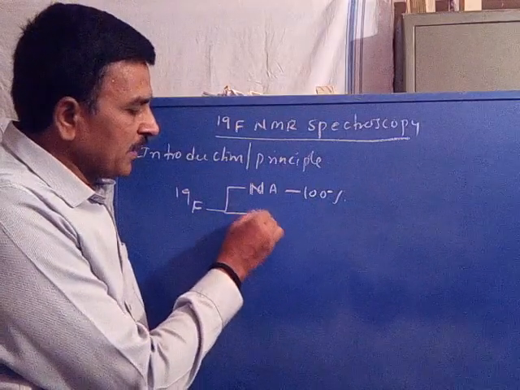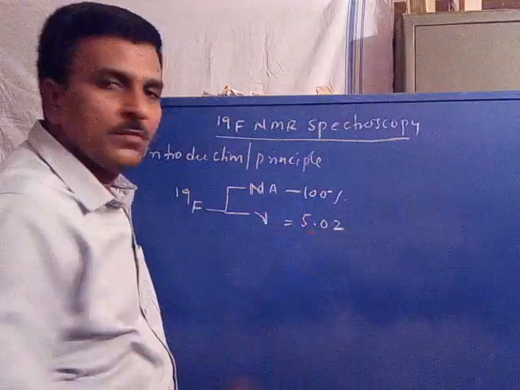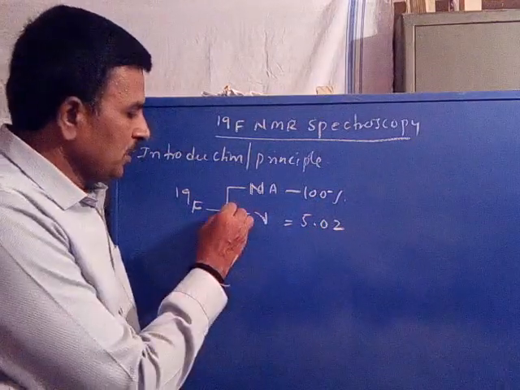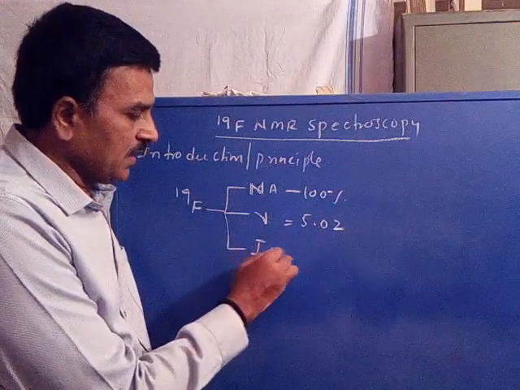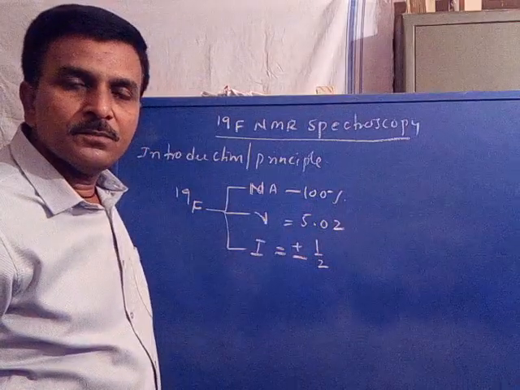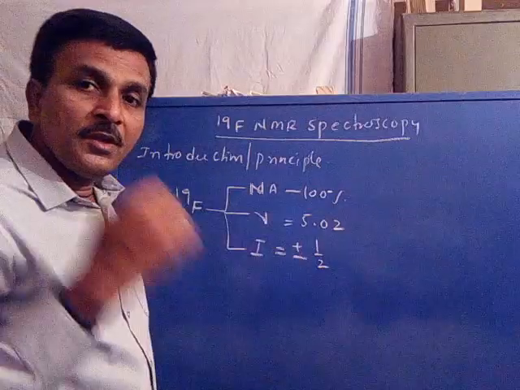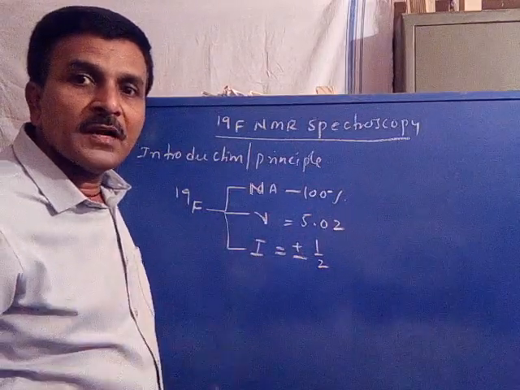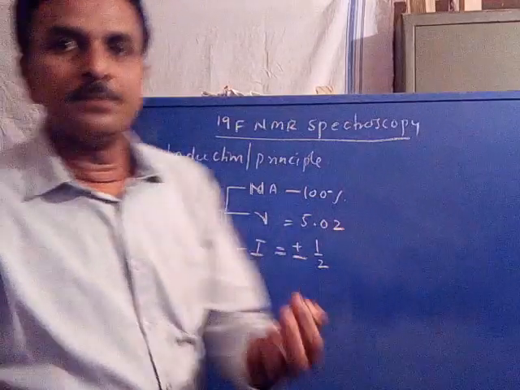With a high gyromagnetic ratio, gamma is equal to 5.02. Similar to proton, it has a high gyromagnetic ratio. Similar to proton, its nuclear spin quantum number, that is I, is equal to plus or minus 1 by 2. Therefore, similar to proton nuclei, under appropriate conditions of external magnetic field, are you following?